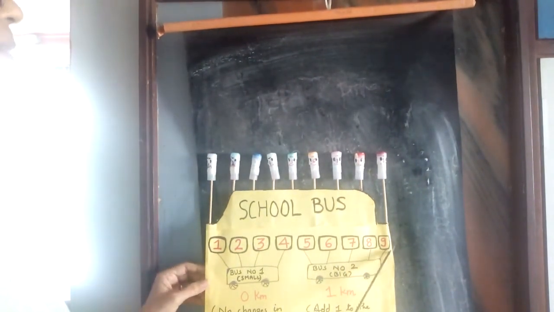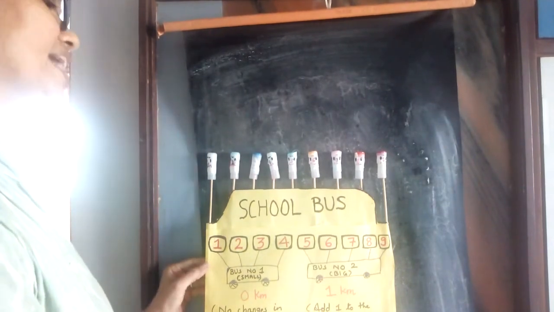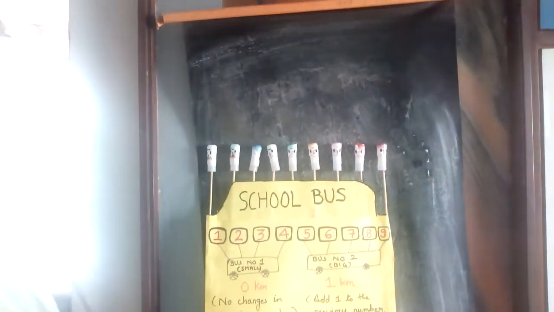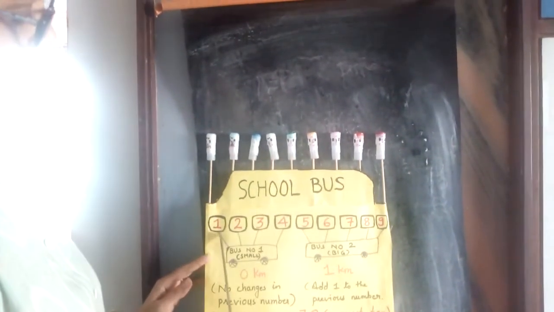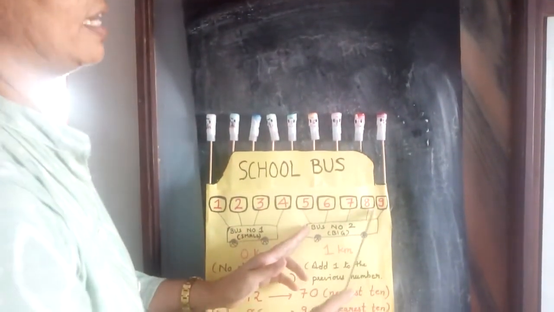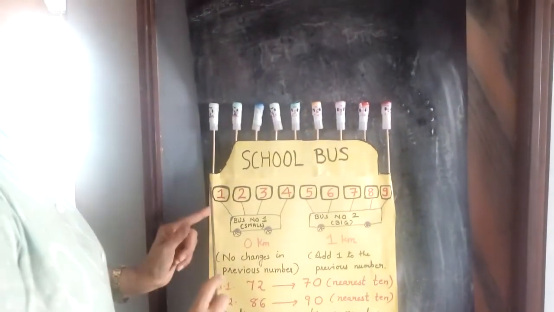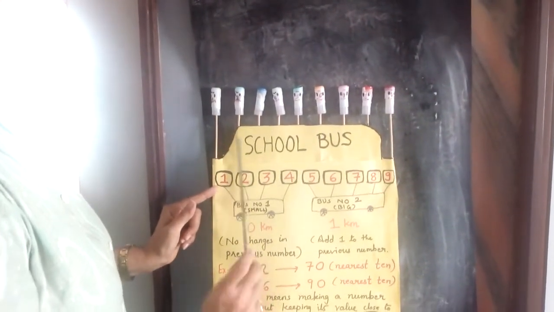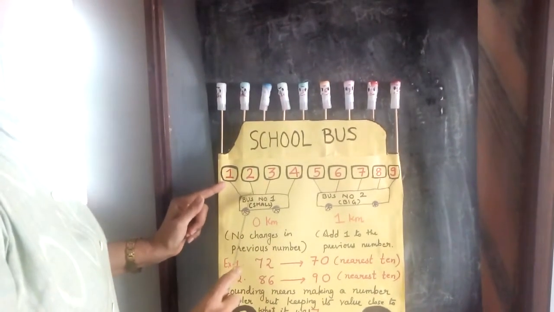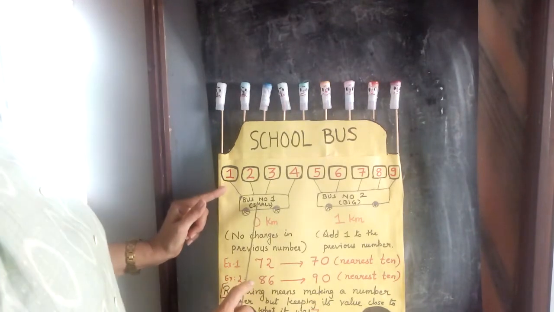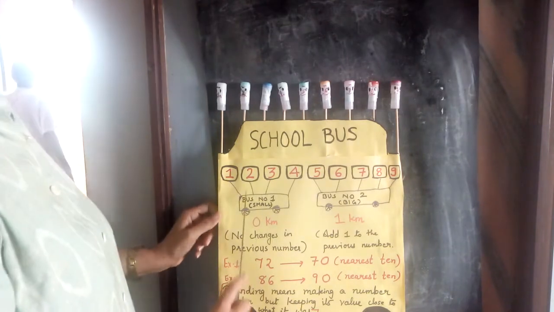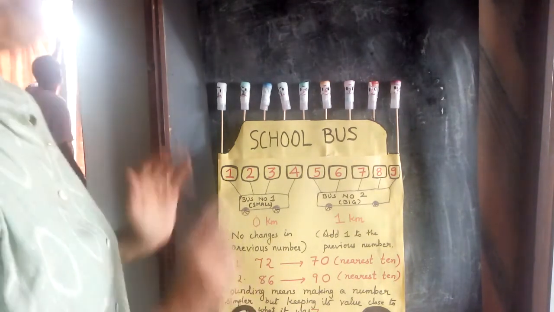How many numbers? 9 numbers, for 1, 2, 3, 4, 5, 6, 7, 8, 9, for 9th standard. First to 9th standard. Now see children, I have made arrows. 1, 2, 3, 4 and here 5, 6, 7, 8, 9. Now standard 1, 2, 3, 4, so those 4 standard children are going to the picnic in bus number 1. Why children? Because they are small children, so they are in bus number 1 because it is a small bus.